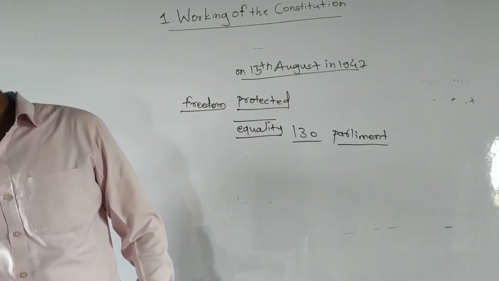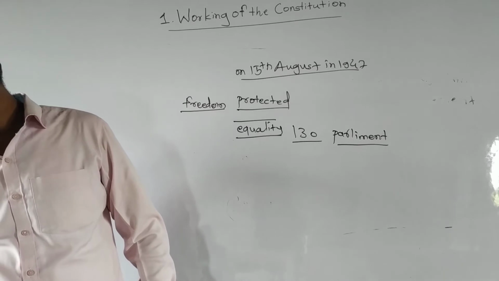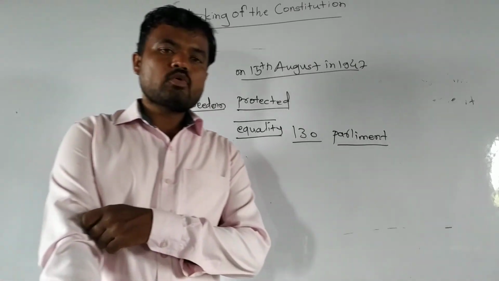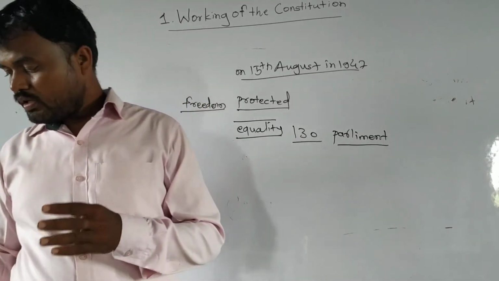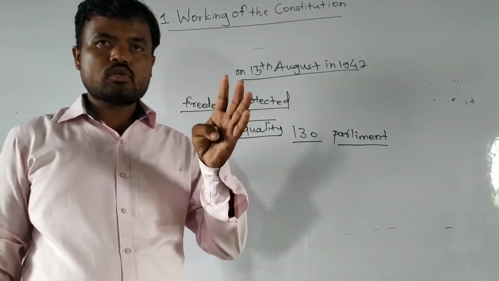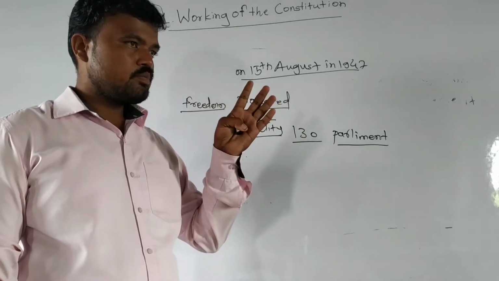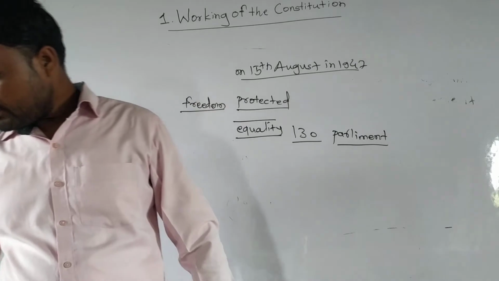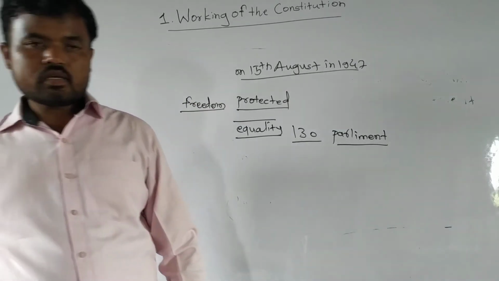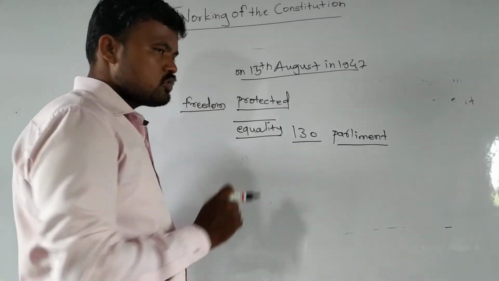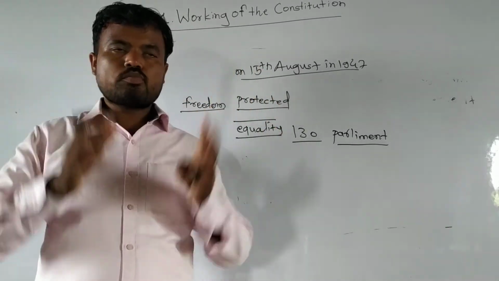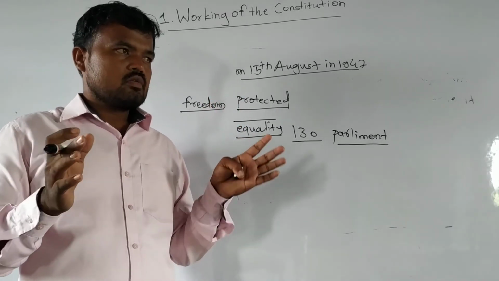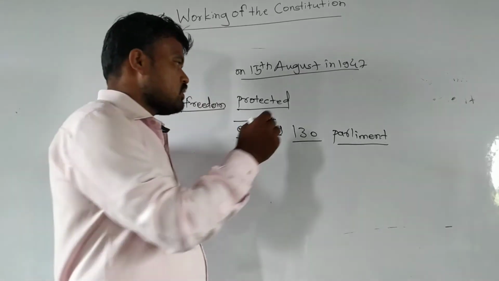The Constitution came into force on 26 January 1950, and since then the government has been working in accordance with the principles of the Constitution. I told you five minutes ago, on 26 January 1950, the Indian Constitution was implemented, and since this day, democracy has become an integral part of the life of all Indian people. And what happened from this day? The Indian government is governing with the help of the Constitution, and it became most important for all of us, and our life became easy because of the rules and laws. All people have the same laws.